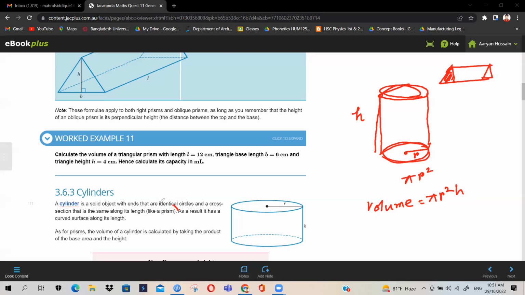Say even they have said it like a prism. It's not a prism, it's like a prism. Because in the case of a prism, they were just joined with straight points. But in the case of a circle, there have to be thousands or infinite points at different positions. They have to be joined to get a cylinder.